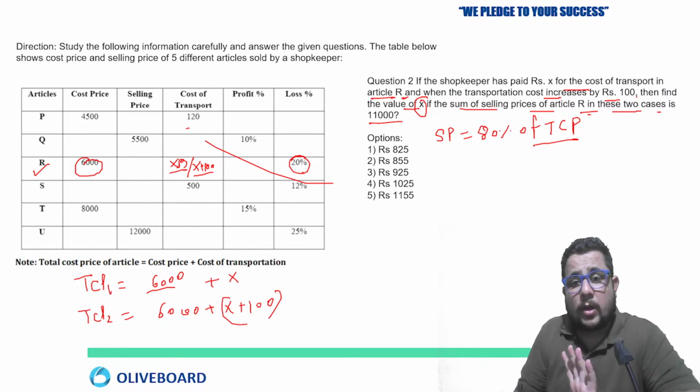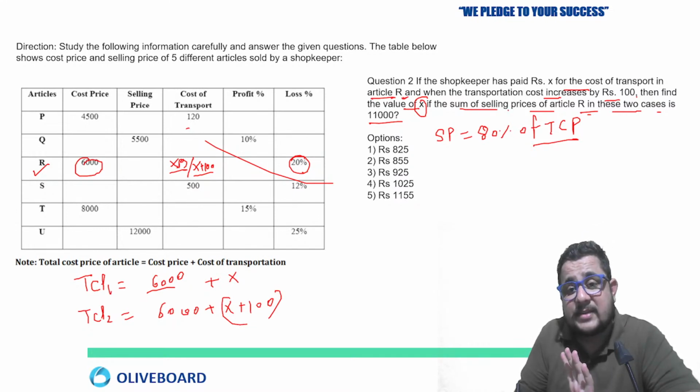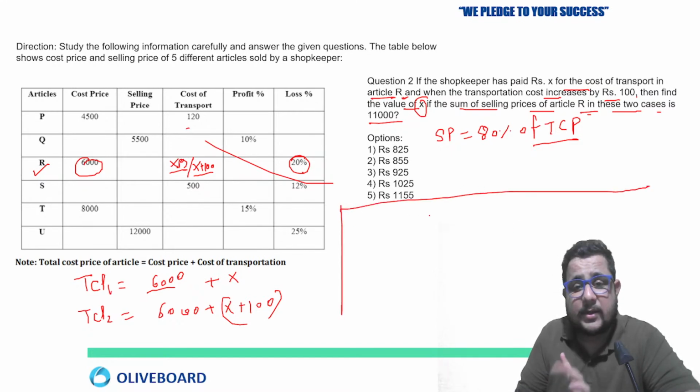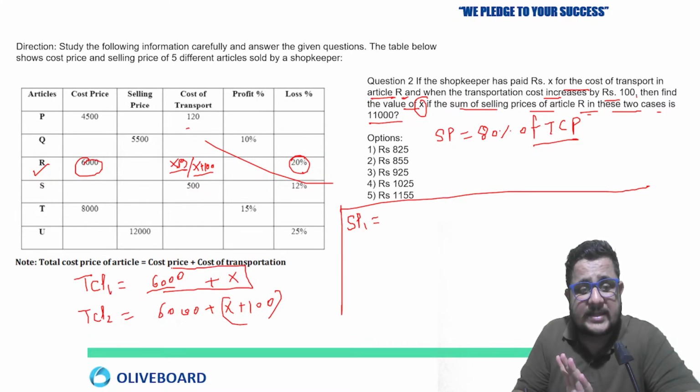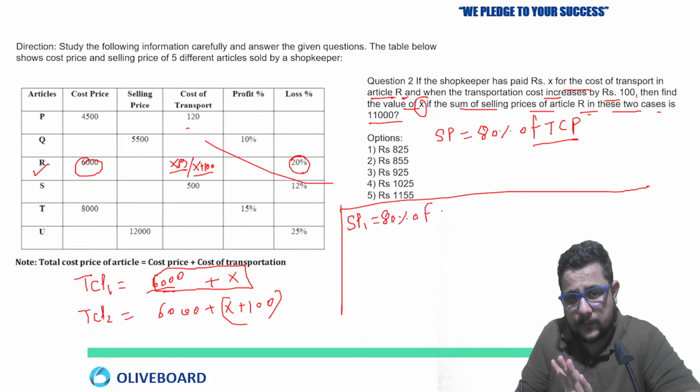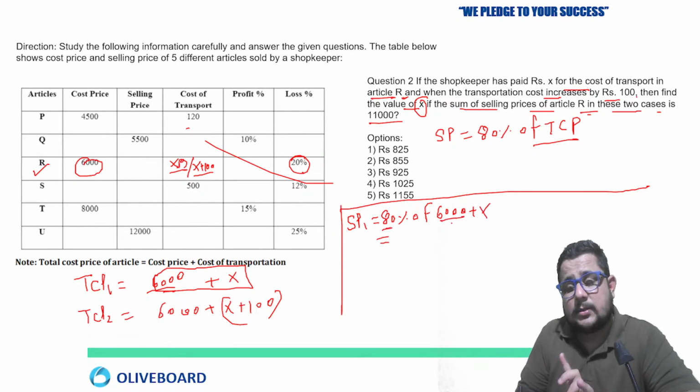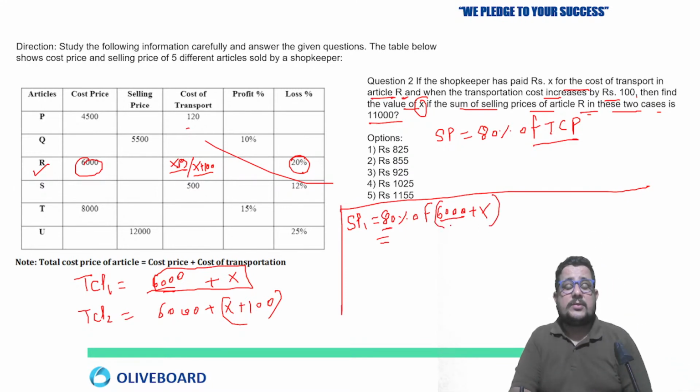Clear? Now what are they saying here? Then find the value of X if the sum of the selling price. So selling price in both cases they are considering here. So selling price 1 is going to be what? When 6,000 plus X is their cost price, so 80% of 6,000 plus X. So it is going to be what? 80% means 6,000 plus X. So 80% of 6,000 is going to be what?